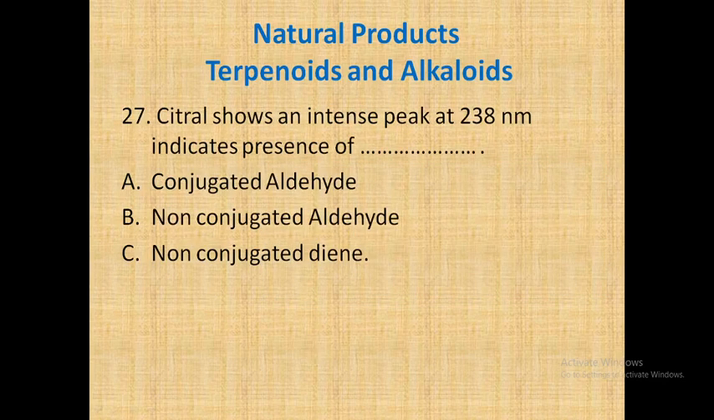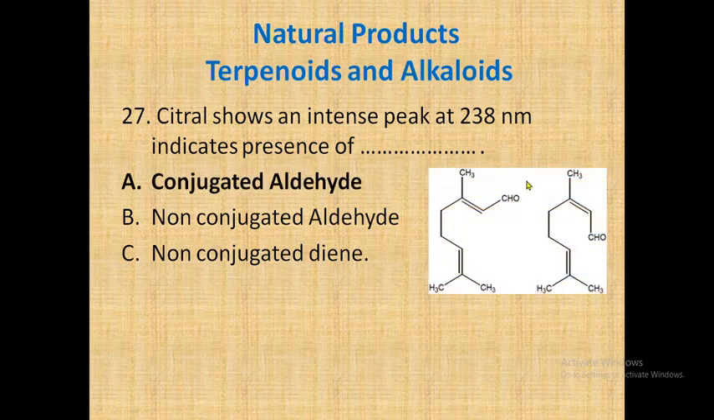27. Citral shows an intense peak at 238 nanometer, indicating the presence of dash dash. So it's a UV spectrum which shows a 238 nanometer peak, which is characteristic of a conjugated double bond, whether it is a conjugated aldehyde or a non-conjugated aldehyde or non-conjugated diene. Now we know that in citral there is an aldehyde group which is a conjugated one, and therefore option A is the correct option.